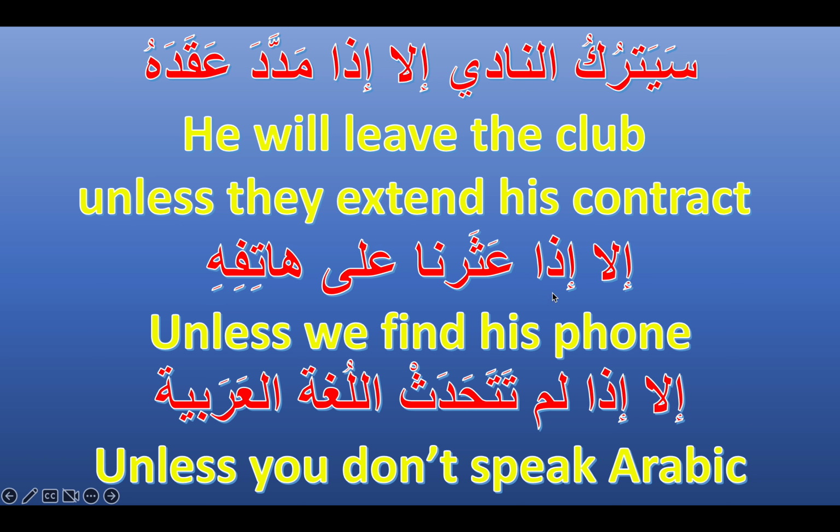إلا إذا عثرنا على هاتفه. Unless we find his phone. Now, great verb here: عثر يعثر على. This means to find, like وجد يجد. على هاتفه. هاتف is phone. هاتفه has a kasra because this noun is in the genitive case, because it comes after a preposition. على is a preposition.